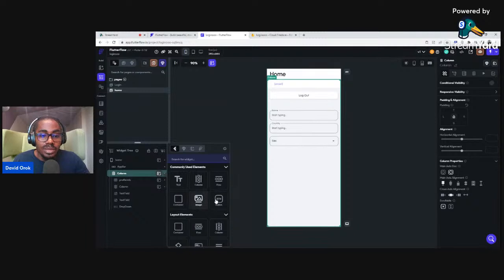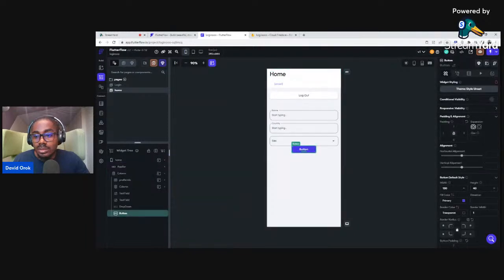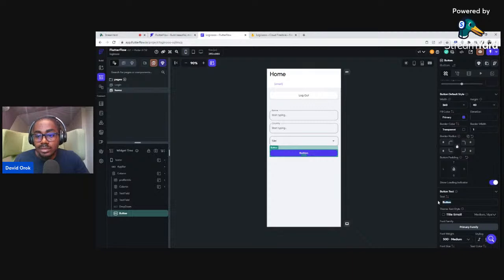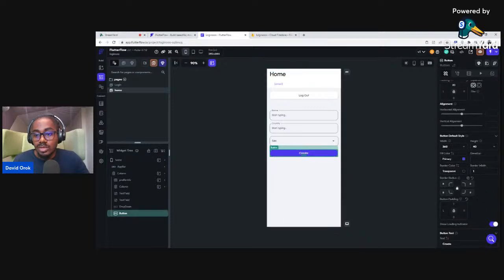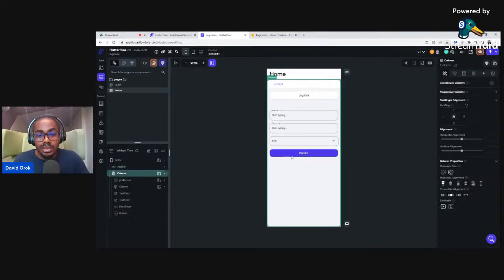All right, so I will go ahead and add a big button here. The button is going to be 360, I guess. And then I will give it 20. And I think the blue button is fine. We'll just change the text from button to create. Yes, I want it to be create so I have an idea what I mean. So create here in this scenario simply means submit. Okay, so I will change this border radius to 14 so that everything can be in sync. Okay, good. Now we have this.